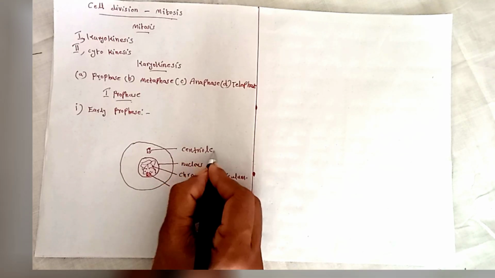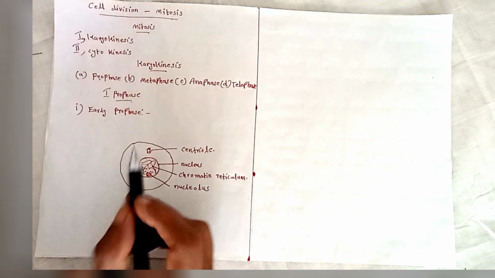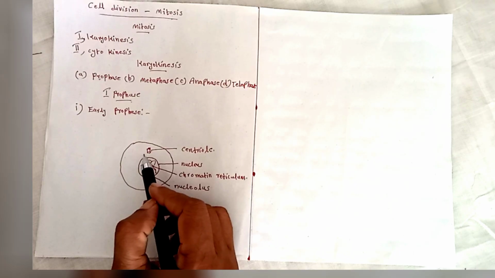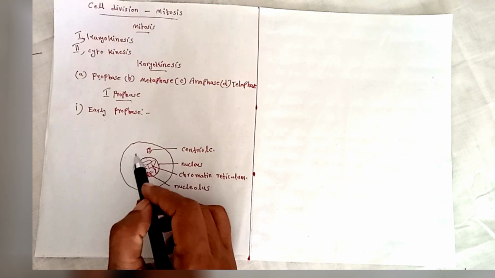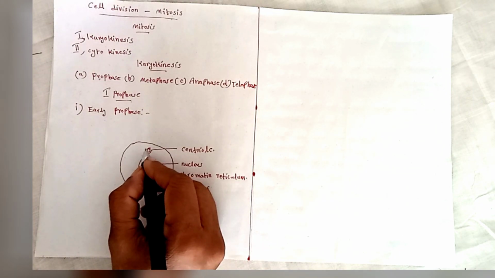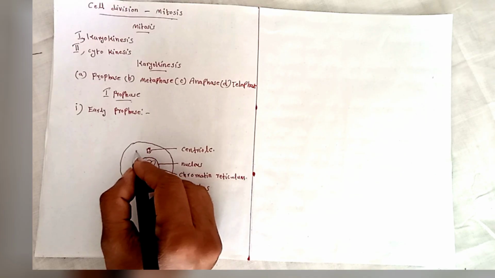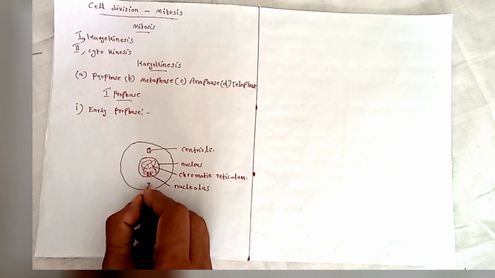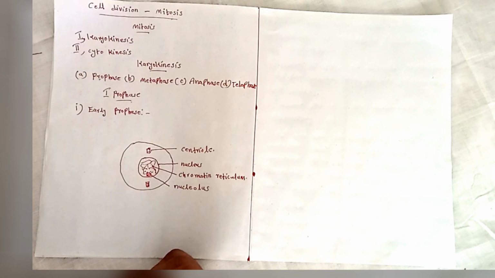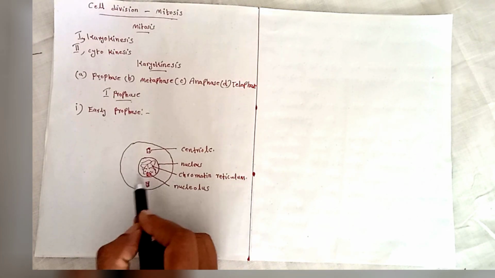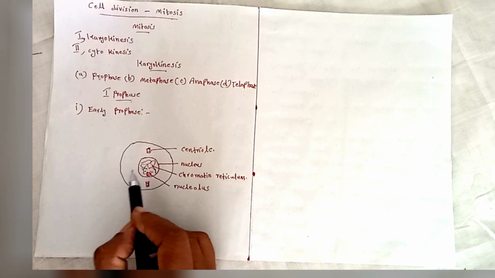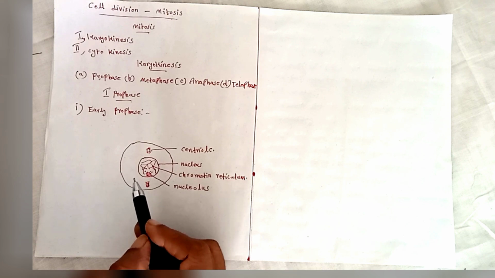In case of early prophase, the centriole divides into two and moves towards the opposite poles. This centriole divides into two and enters opposite parts. Chromosomes start coiling. The chromatin reticulum coils to form chromosomes.